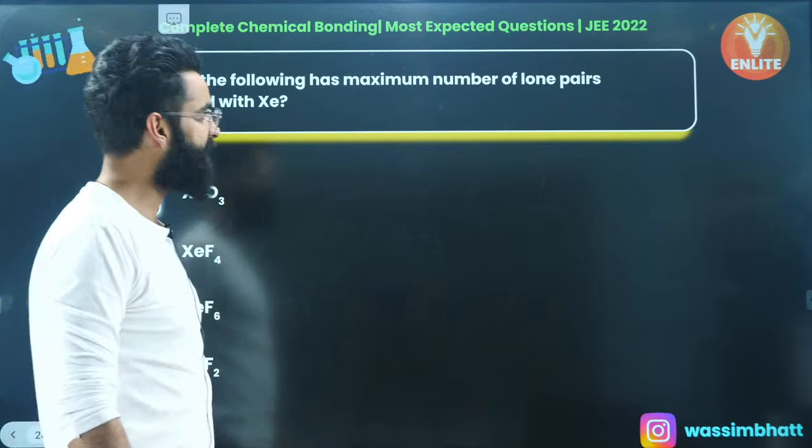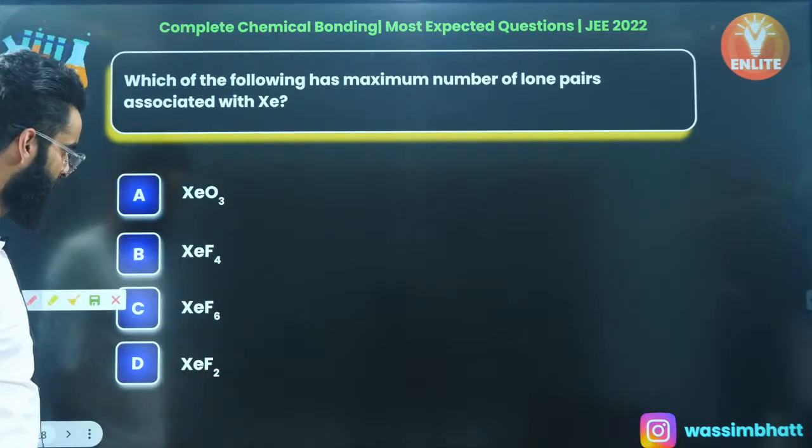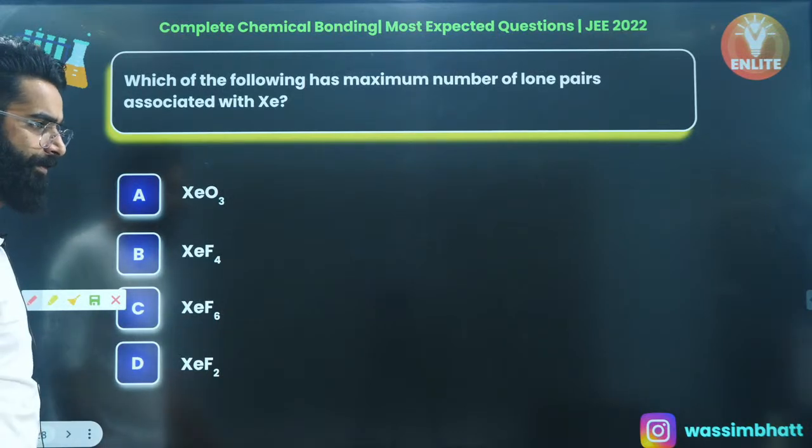Which of the following has maximum number of lone pairs associated with xenon? People, have a look.